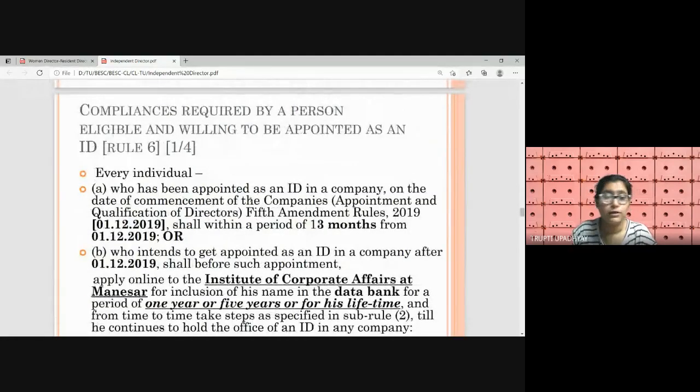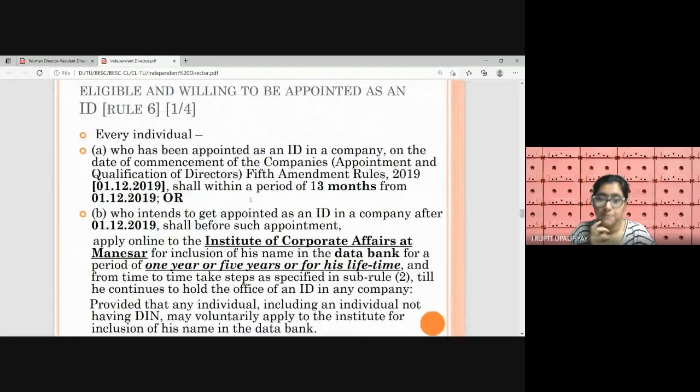So it's a newly amended rule. With effect from 1st of December 2019, with the help of this Fifth Amendment, the rule has been amended. So 13 months time was also given to the present IDs who are actually working in the companies, as on this date, that is 1st of December 2019, to comply with this provision.